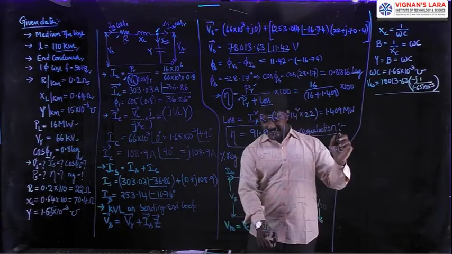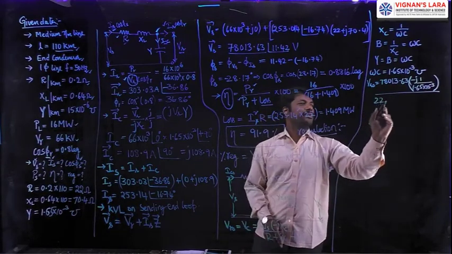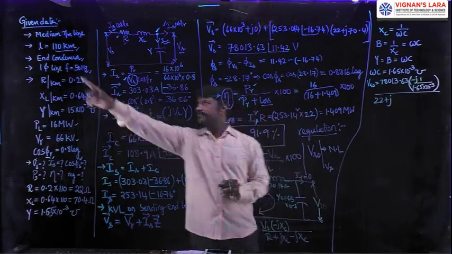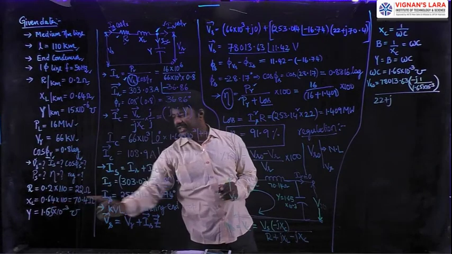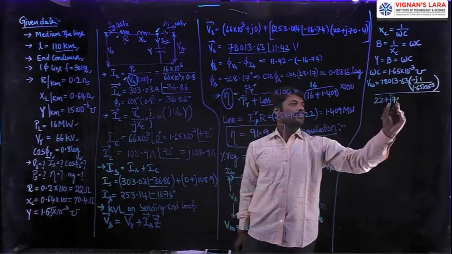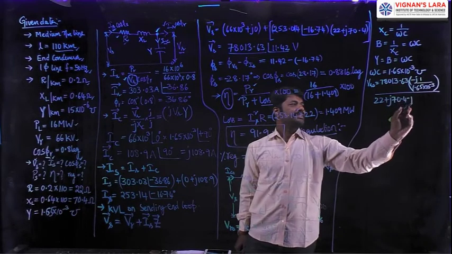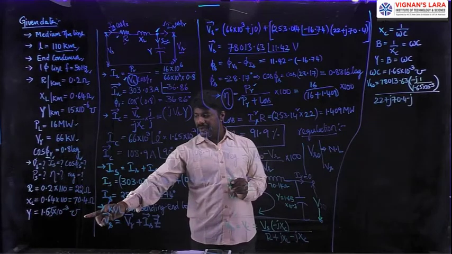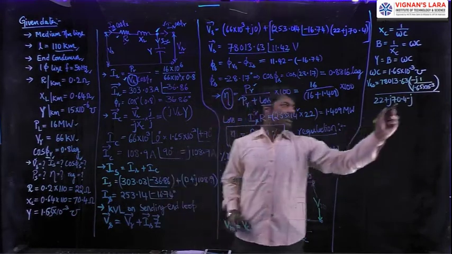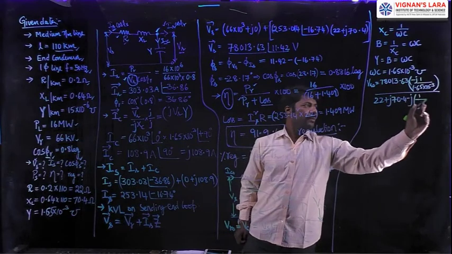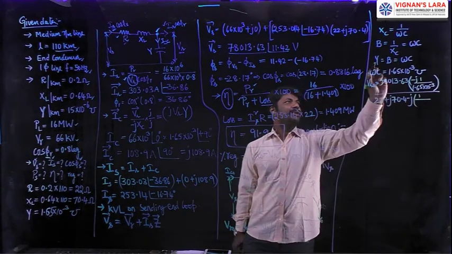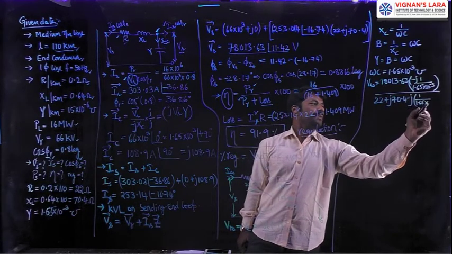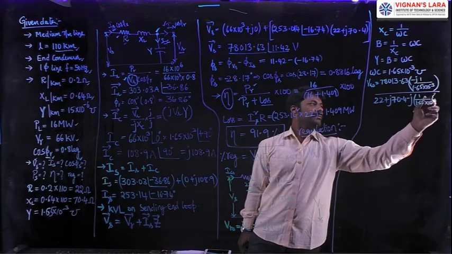impedance. What is impedance? R value 22 plus jXL value, XL is 70.4, minus jXc. What is Xc? Xc is equal to 1 by omega C, so I can write this as 1 by omega C value. What is omega C? Nothing but Y, 1.65 into 10 power minus 3.